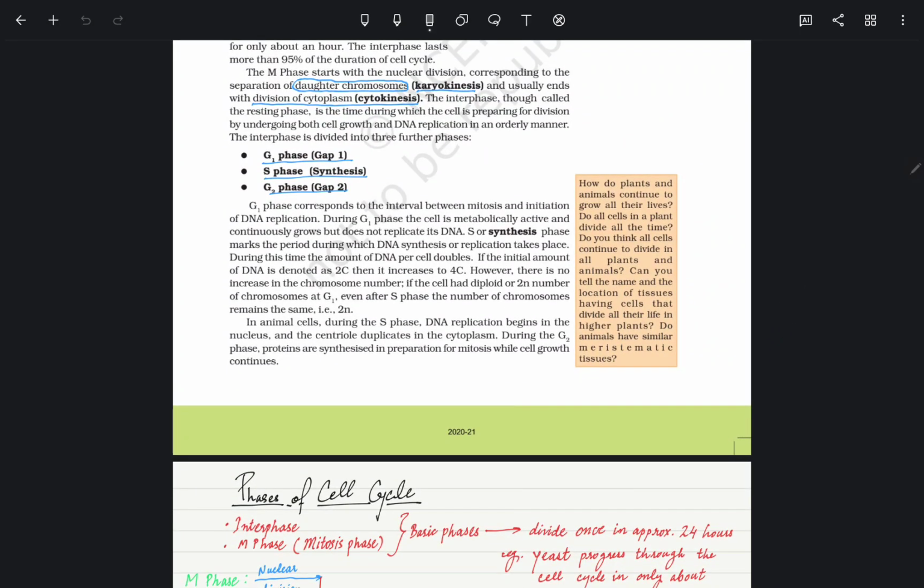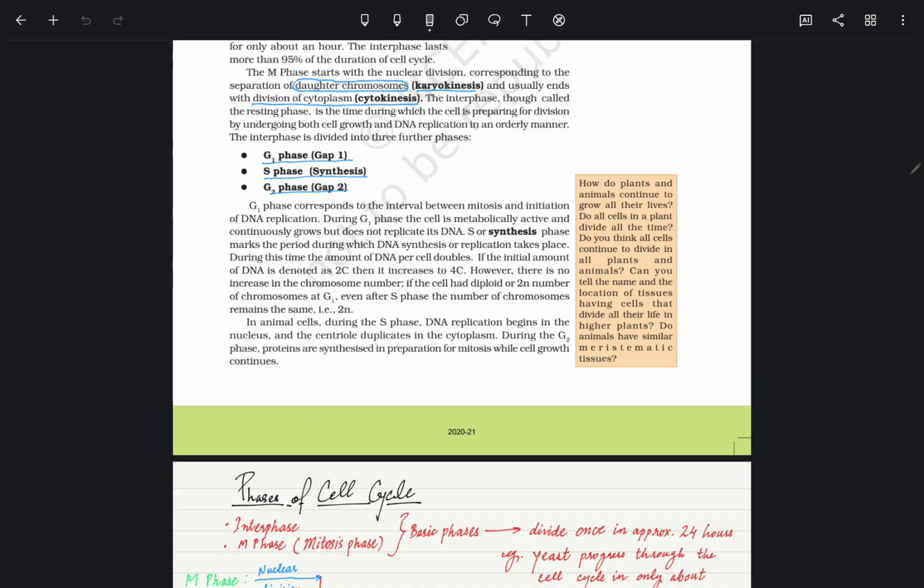G1 phase corresponds to the interval between mitosis and initiation of DNA replication. During G1 phase, the cell is metabolically active and continuously grows but does not replicate its DNA.